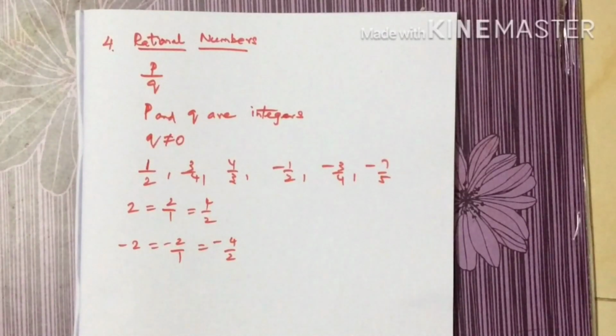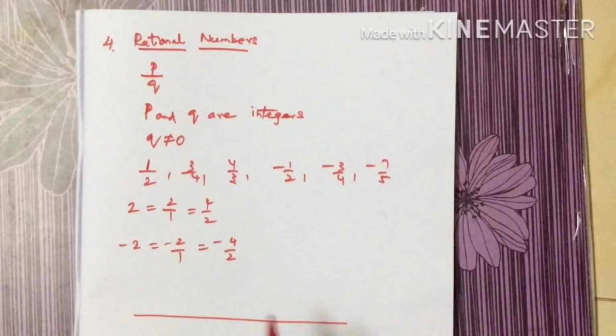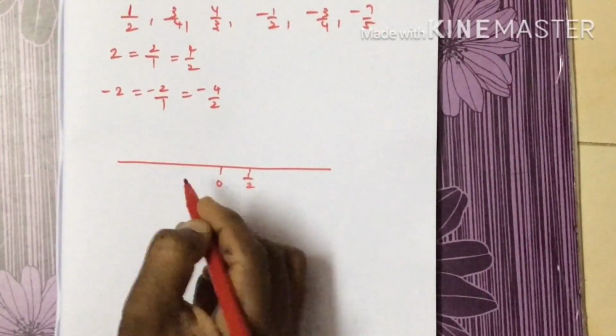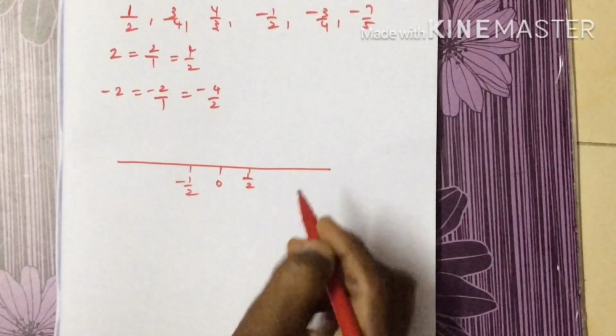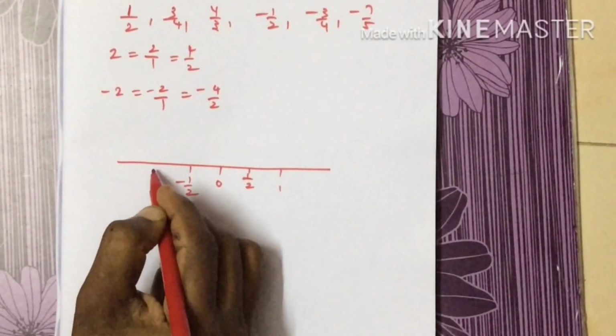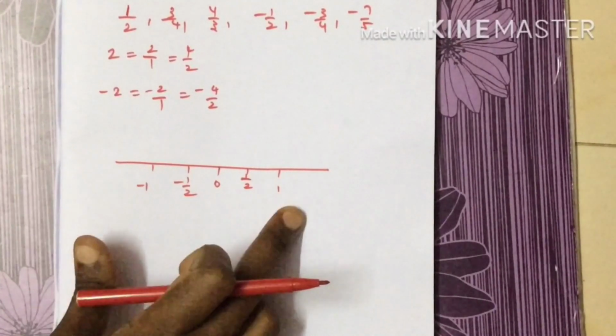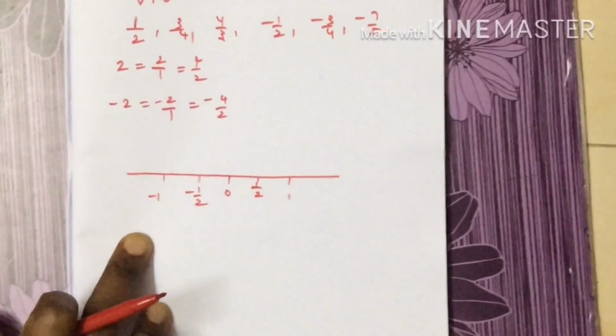If you want to draw rational numbers on a number line, it will start with 0 and we can go as 1 by 2. At this point it is minus 1 by 2, this is 1, and here it is minus 1. So 0, this is half and this is 1, this is minus half and this is minus 1.